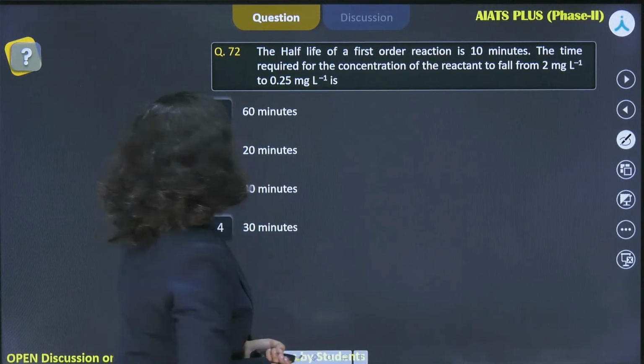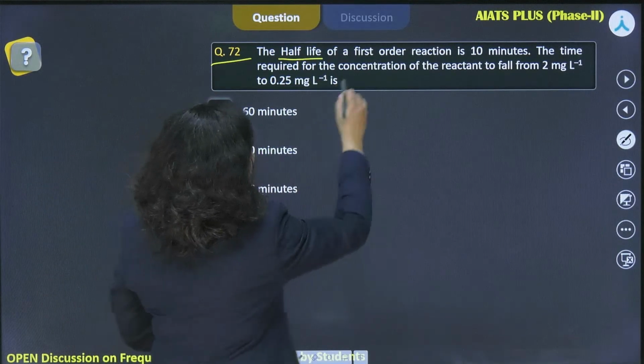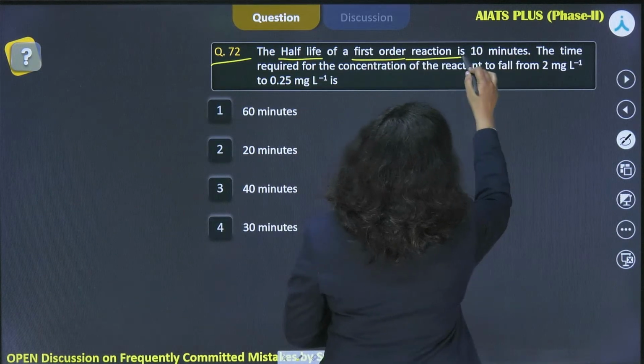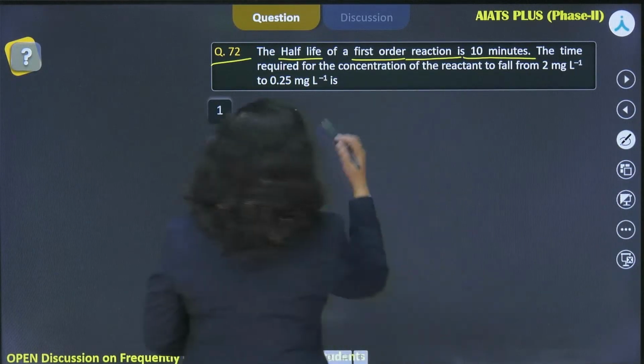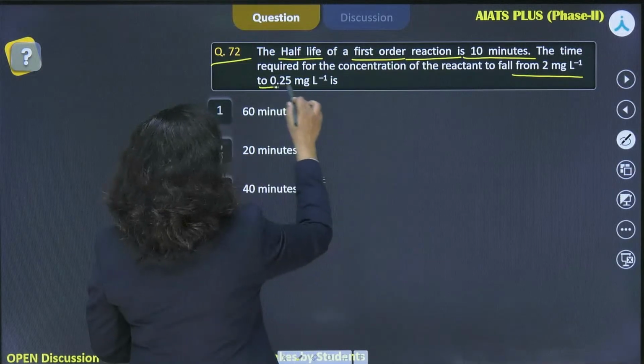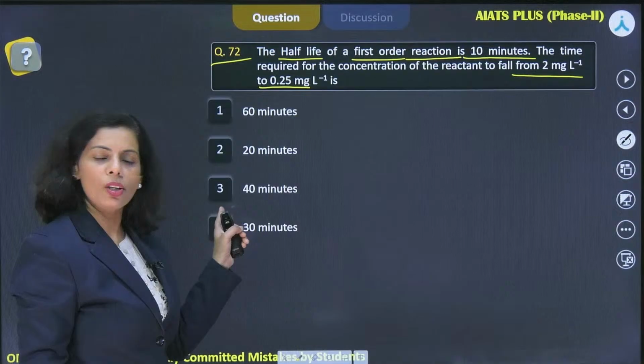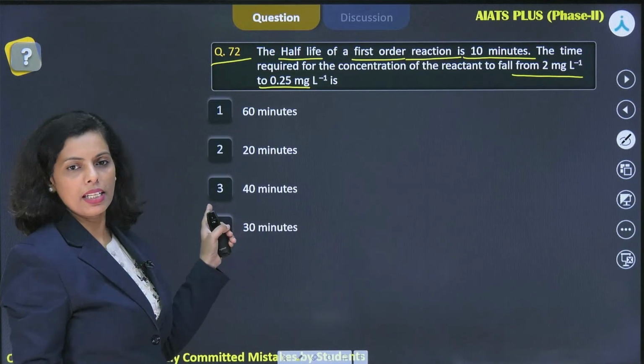Okay. Next question, question number 72. The half-life of a first order reaction is 10 minutes. The time required for the concentration of the reactant to fall from 2 milligram per liter to 0.25 milligram per liter. Easy question. I was right with the third option. Yes, Hilal, you were absolutely right.